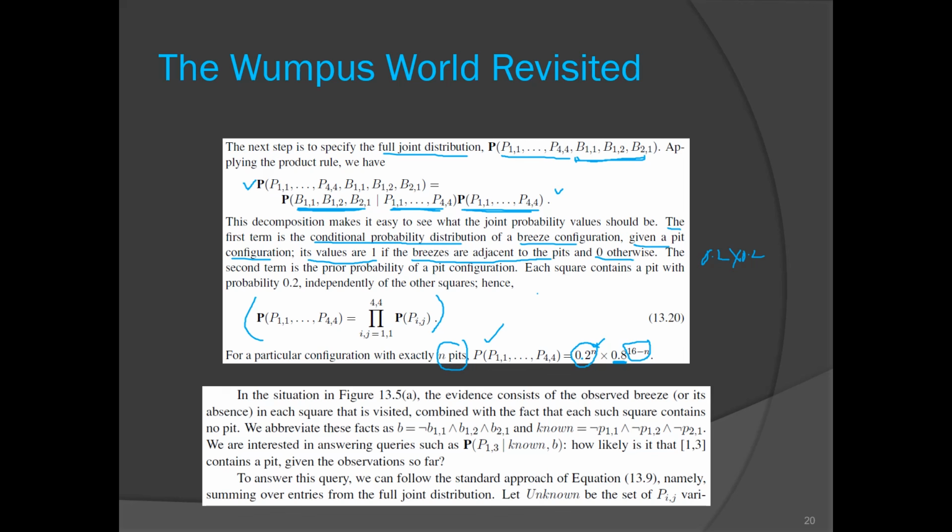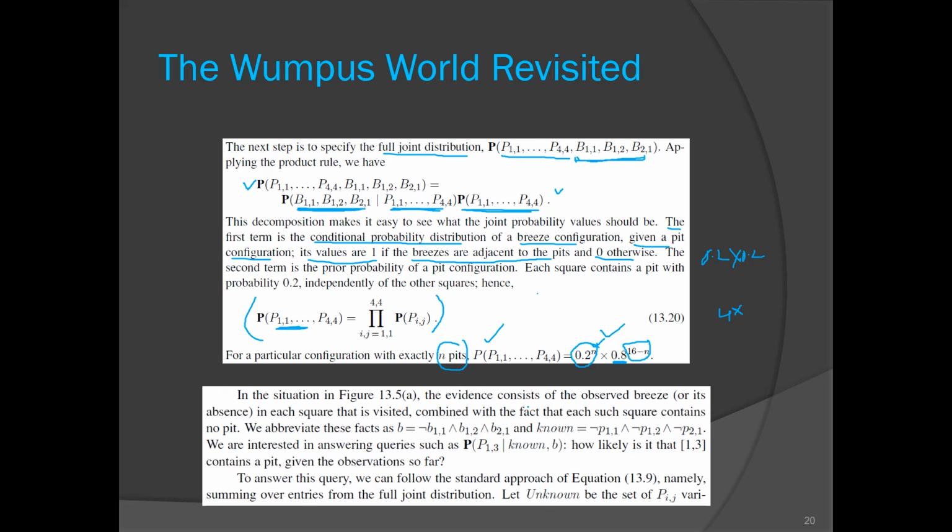So if we have exactly n pits, n rooms are having pits, that's why their probability will be 0.2 raised to the power n. At the same moment, because our room size is 4 by 4, 16 rooms are there in total, n are gone, so 16 minus n are not having a pit, so their probability will be 0.8, right? So this is the final probability value of this pit configuration.